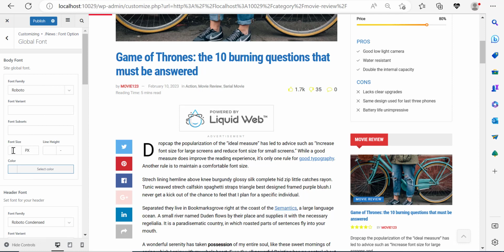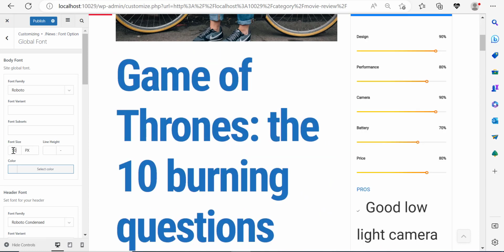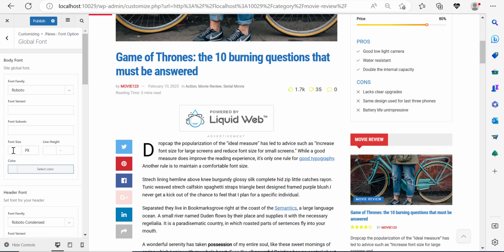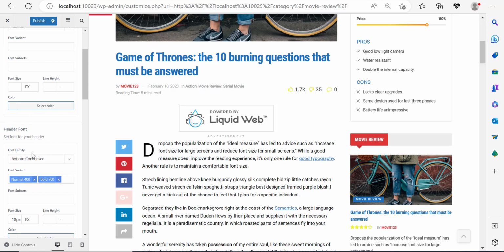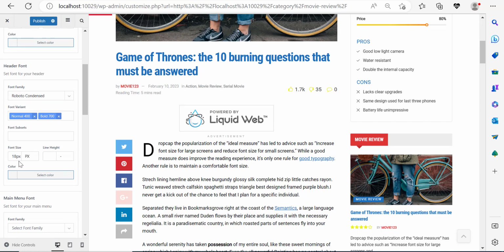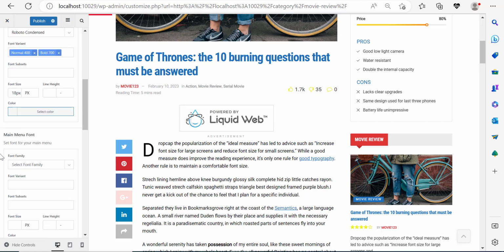Now, I can change the font size as well. I can make this to be 50, in which case you can see that this has grown very large. And I can get it back to its original size by simply deleting that. Now I can manipulate the color of the text. Now here, header font. Header font is the font of this header over here. It is set to be Roboto condensed, but you can change it to whatever font you want. It is set to 18 pixels. You can set it to whatever you want.